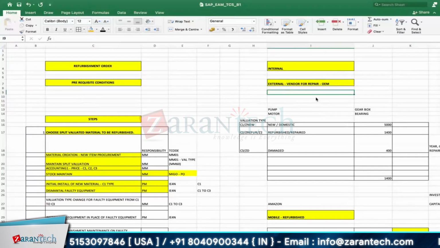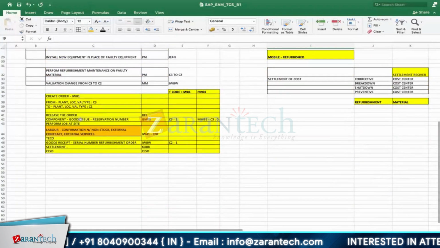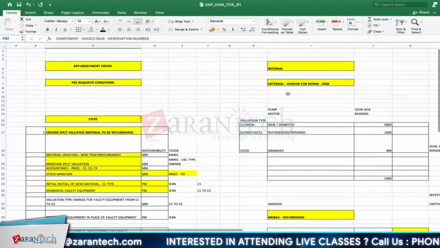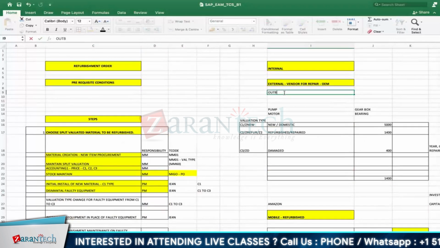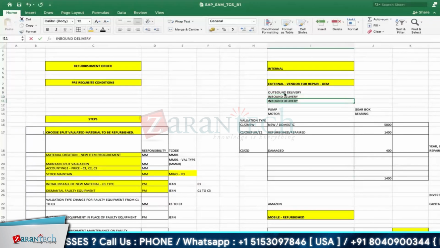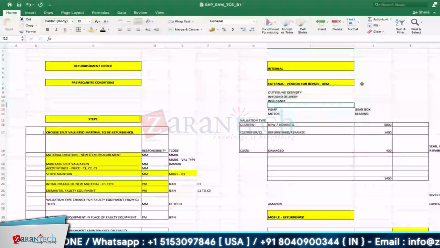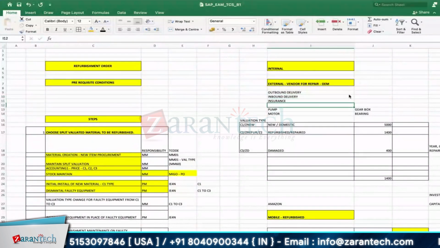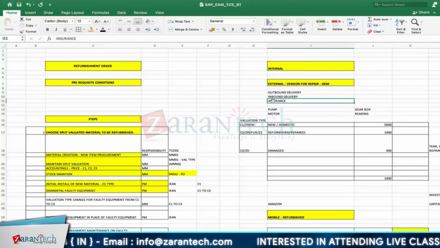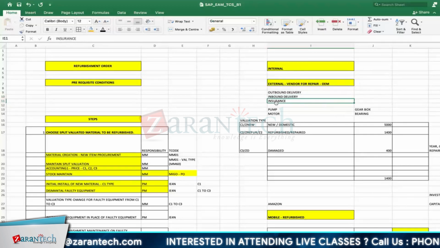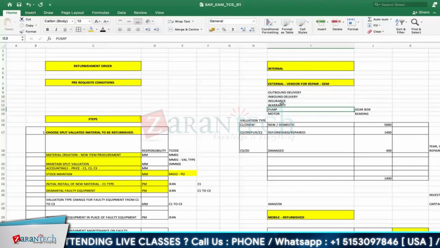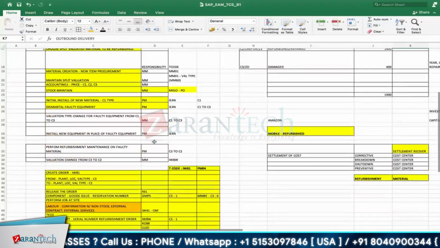Here we'll create an outbound delivery. In this case we have done only goods issue, right? Goods issue and receipt inside only, the transfer was there, but here we are sending out. So there will be concepts like outbound delivery, inbound delivery, all those things. Again, there will be an insurance department involved. If anything goes wrong outside, who will cover that insurance, and the excise department, all those things will be there. Yeah, and gate passes going out, all those. The major part is insurance, and whether it is under warranty or not. The pure material management team will take care. As an overview, you understood the internal process.